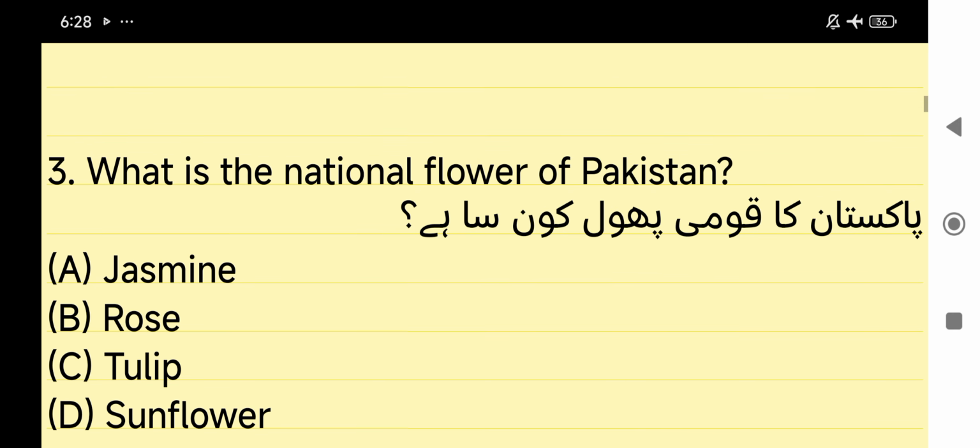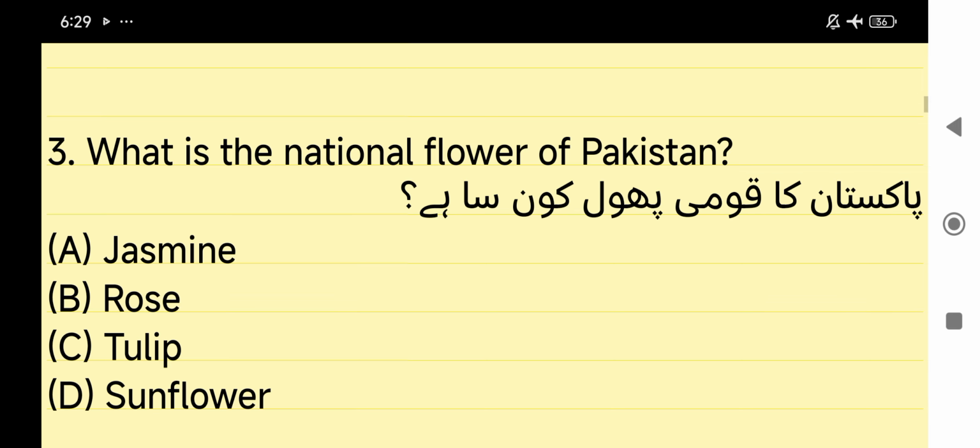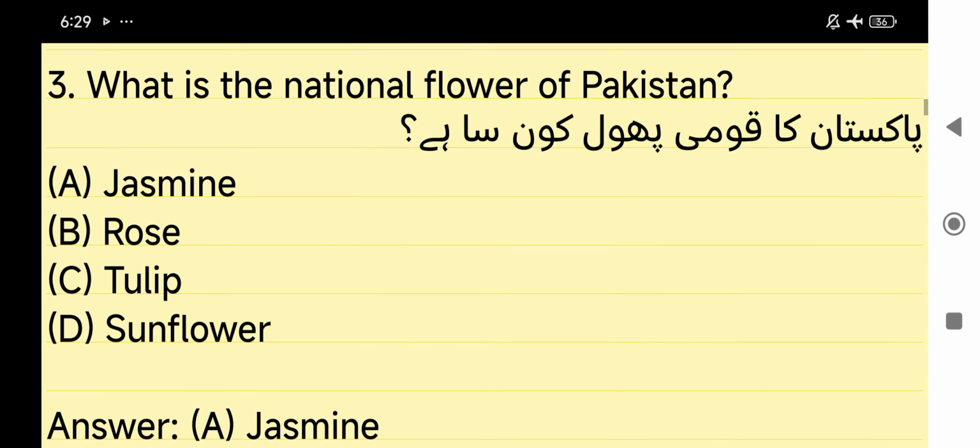What is the national flower of Pakistan? Answer is jasmine. Answer is jasmine.